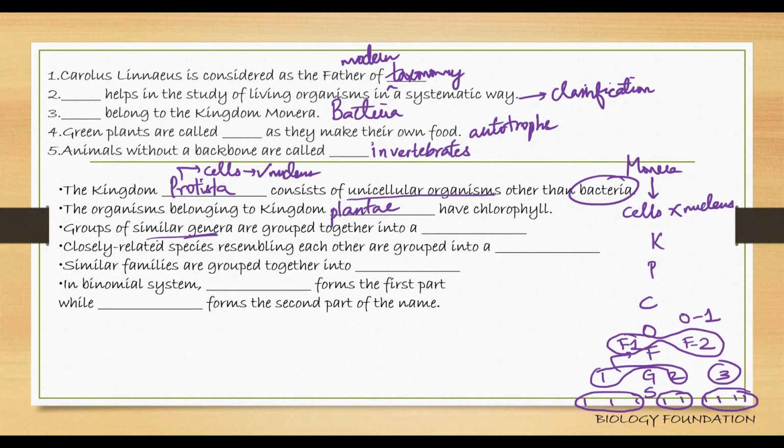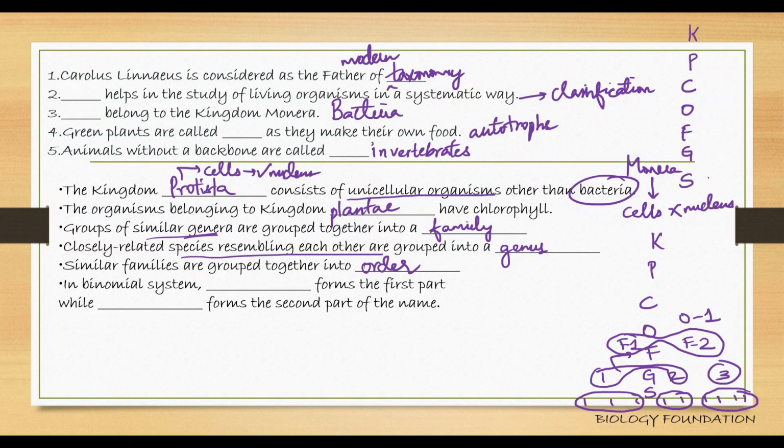Now see the question here. Group of similar genera. Genera 1 and genera 2 are similar. They're kept grouped together and kept in a family. Closely related species resembling each other are grouped together into a genus. Genera is plural. Similar families are grouped together into order. That's why understanding it is very important and you need to write in the same order: kingdom, phylum, class, order, family, genus, species.